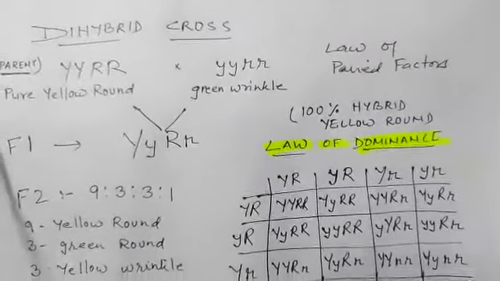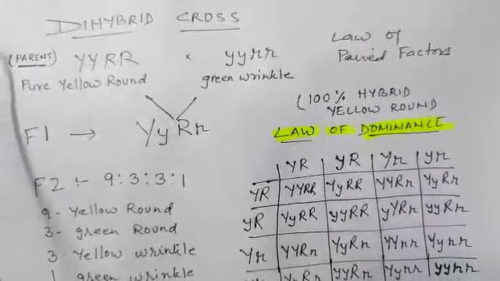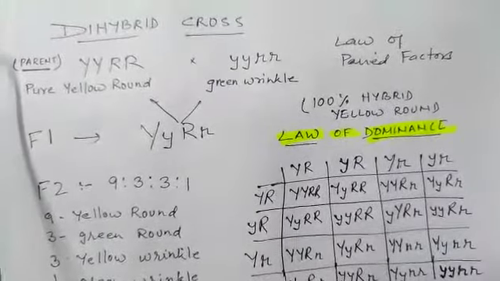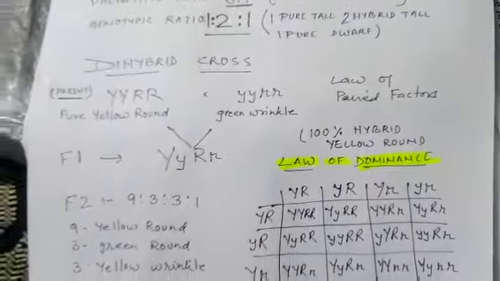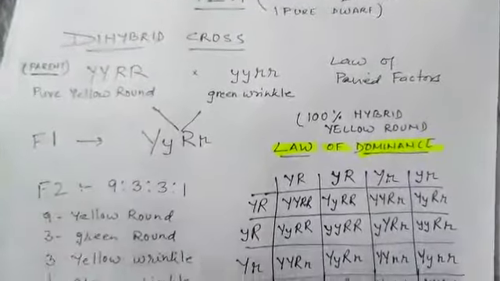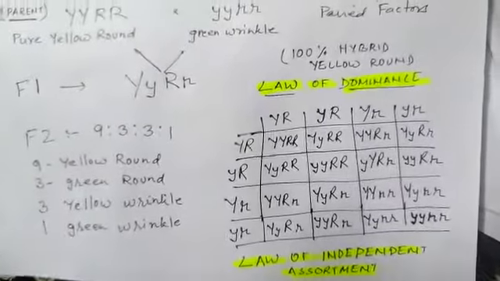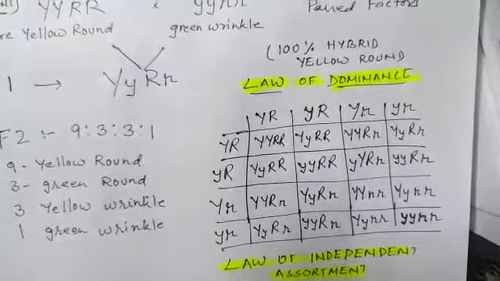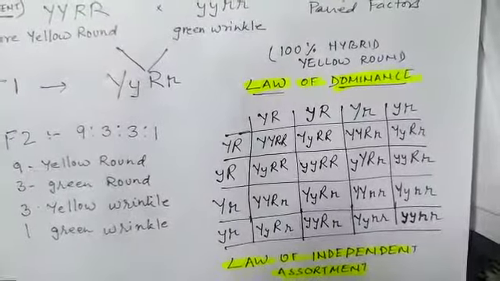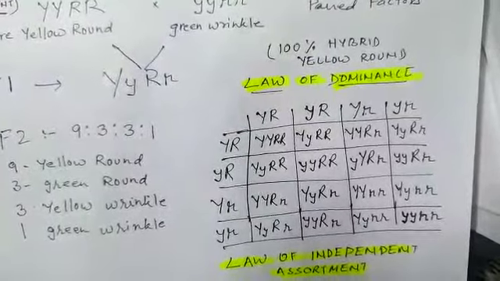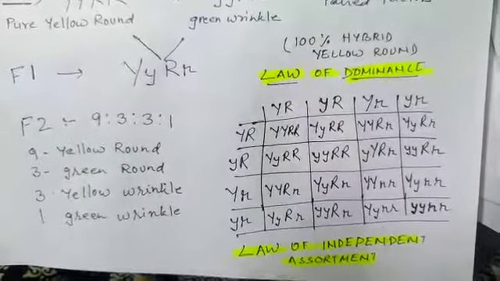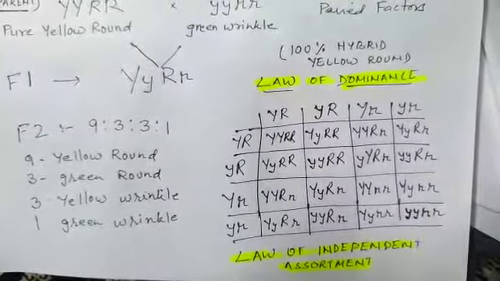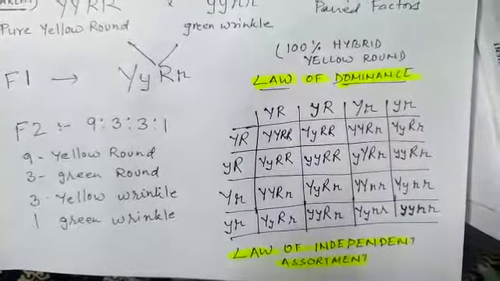Here also we see the law of dominance, where the first filial generation shows the yellow round character, but they are in the hybrid condition. Here we have shown the actual configuration: if we crossbreed the F1 generation, we will get F2 generations having a different phenotypic ratio, that is